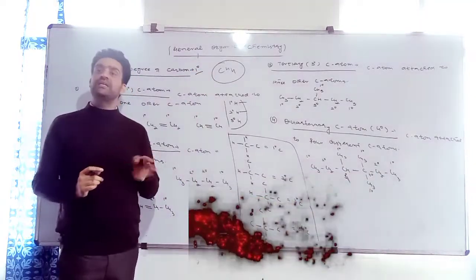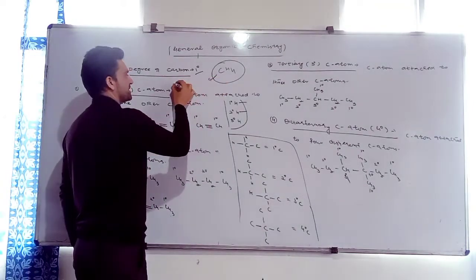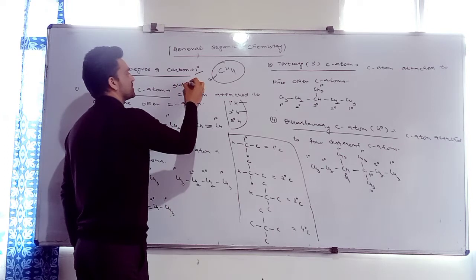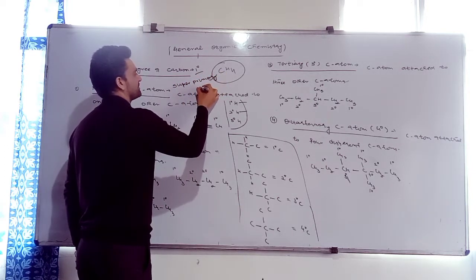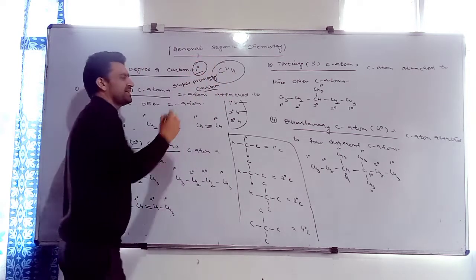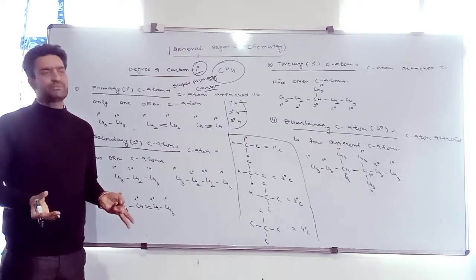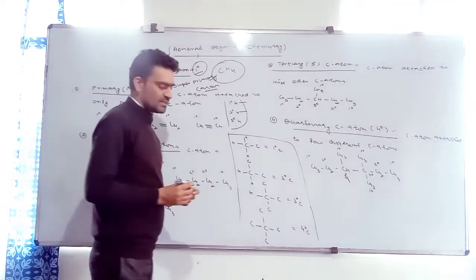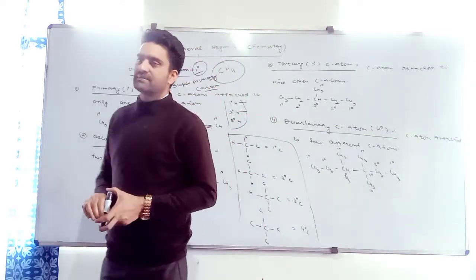It is not attached to any other carbon atom. In the literature, we call it super primary carbon. What is it? Super primary carbon, nothing but only 1 degree carbon, right? That type of carbon which is not attached to any other carbon atom, we call that super primary carbon. Clear? Now it will be followed by an exercise.